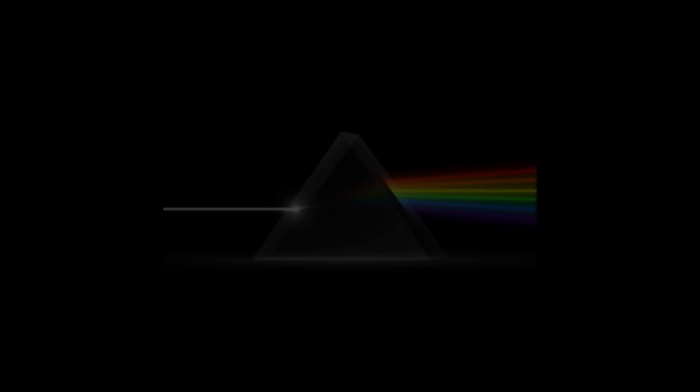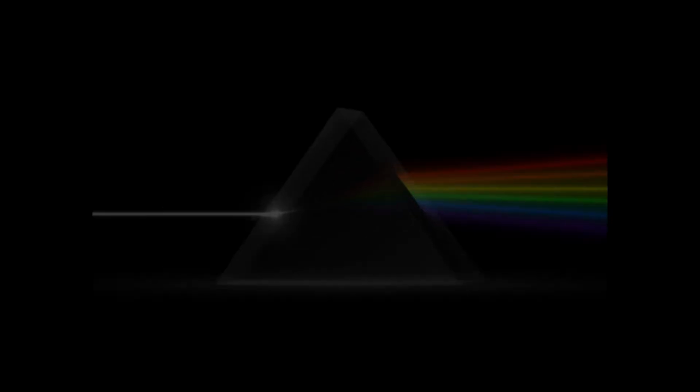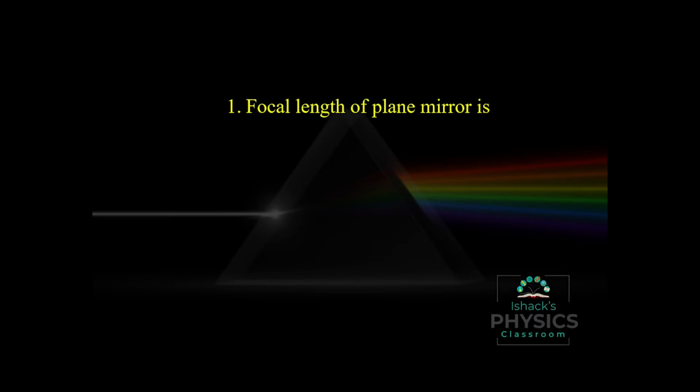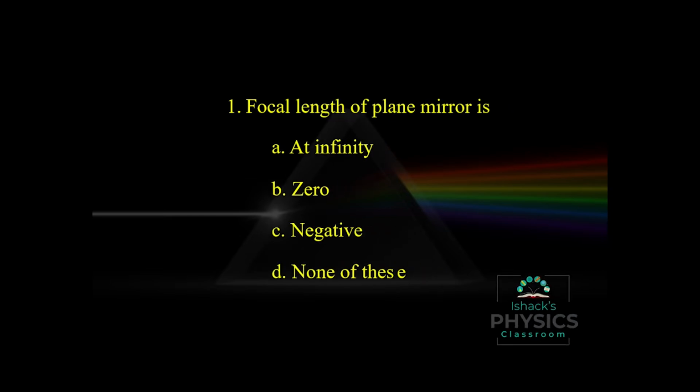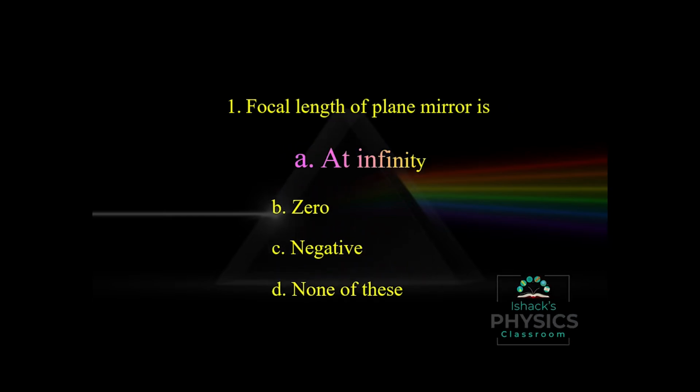Today we are going to discuss some MCQ questions on chapter number 10, light reflection and refraction. Focal length of plane mirror is. So we have four options. The answer is infinity. The focal length and radius of curvature of a plane mirror is infinity, whereas in case of concave mirror, the focal length and radius of curvature is negative, and in case of convex mirror, the radius of curvature and focal length is positive.